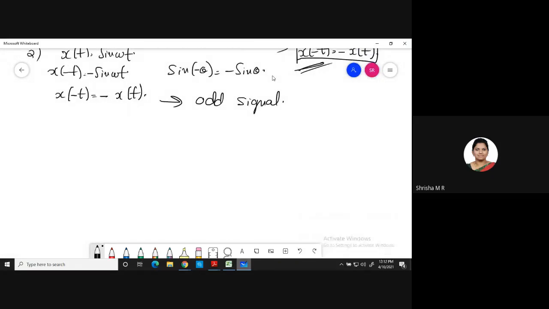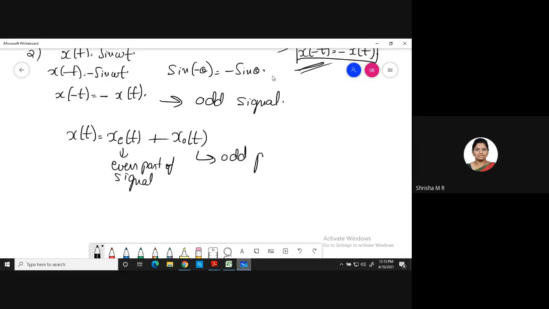So any signal you can represent as a sum of an even signal and an odd signal. I will take x of t as x e of t plus x o of t. This is the even part of the signal, and this is called the odd part of the signal.